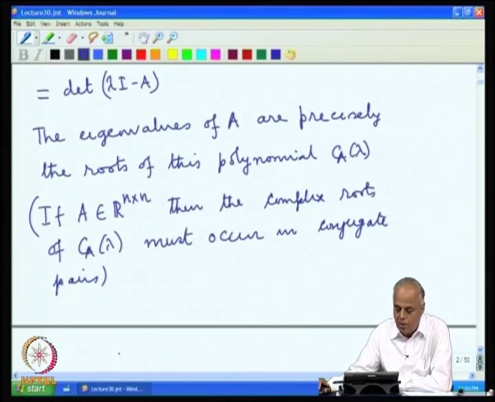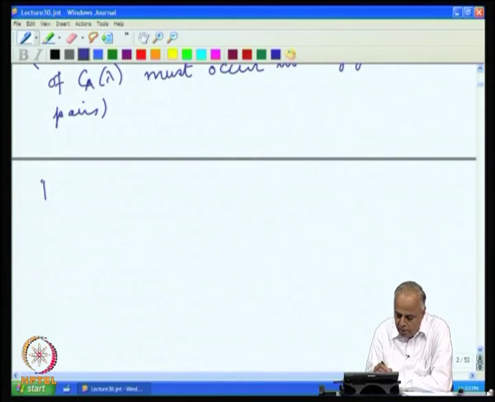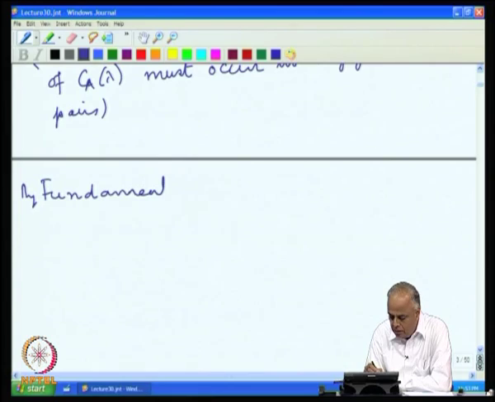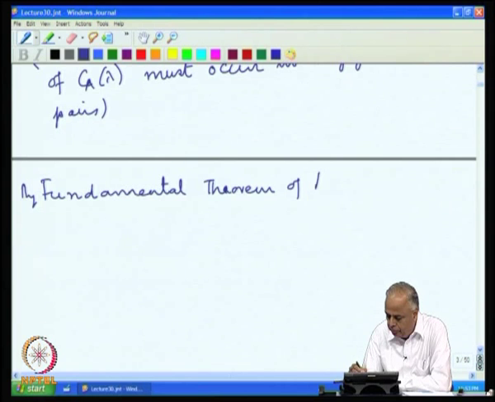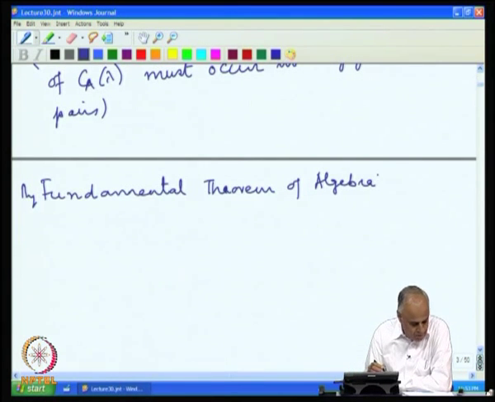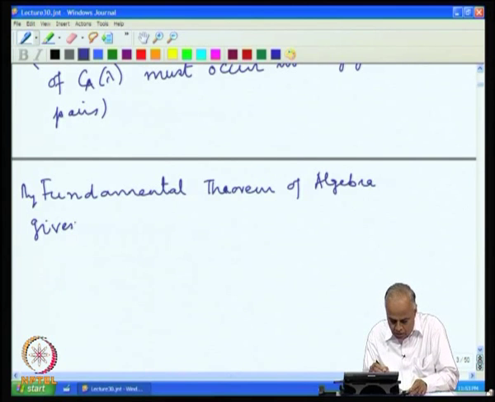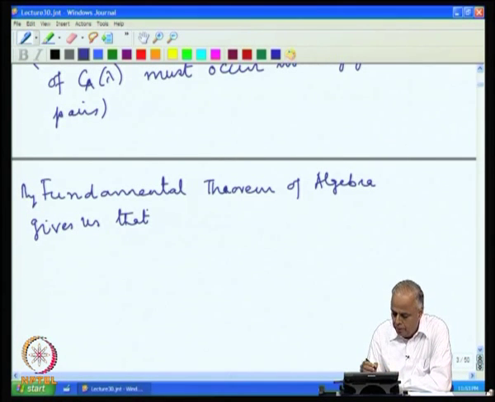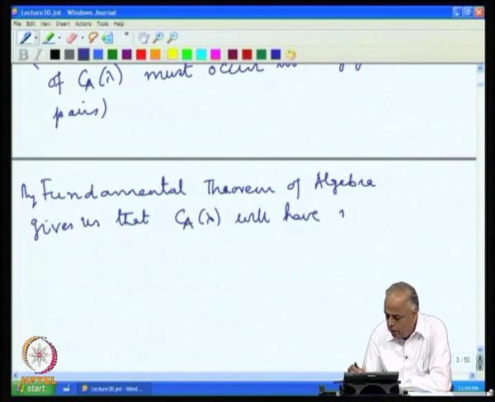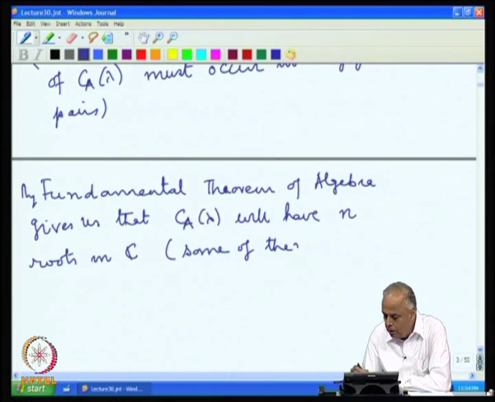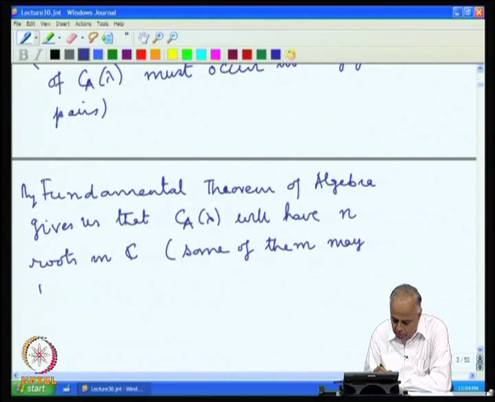And since c_A(lambda) is a polynomial of degree n, the fundamental theorem of algebra gives us that c_A(lambda) will have n roots in C. Some of them may or may not be repeated, but repetition is allowed.